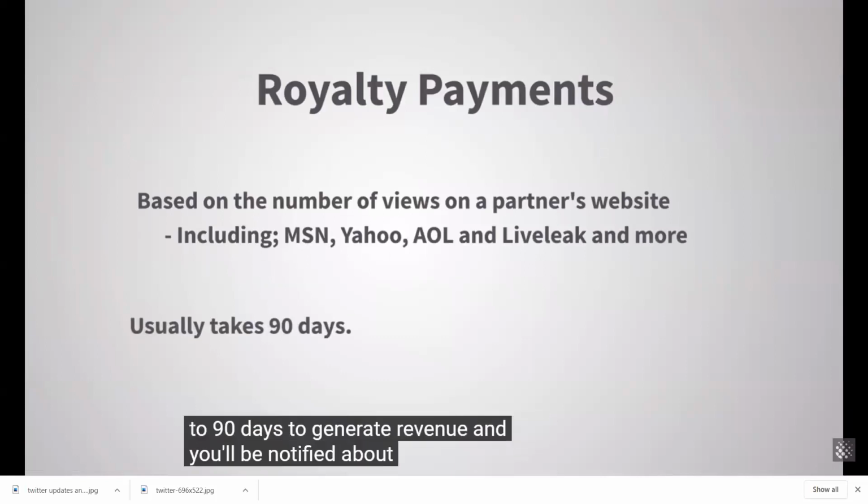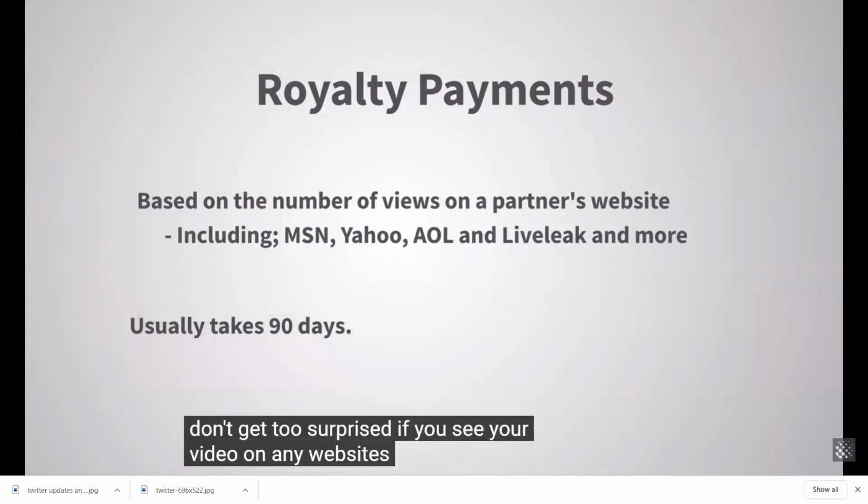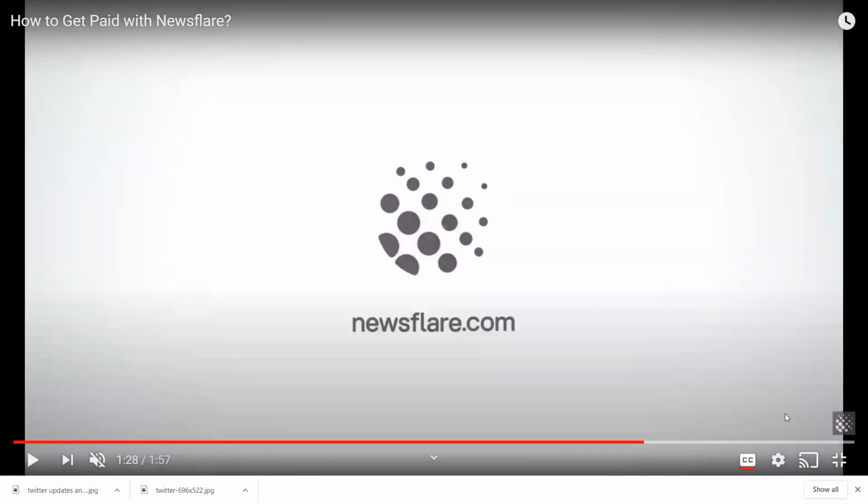So any creators who make videos, this is the best platform for earning money from newsflare.com. They support all countries, including India. But the only problem is for those who do not use PayPal. You just have to verify PayPal with your email account to activate earning money from newsflare.com. Complete details are given by newsflare on newsflare.com. Just sell your video with newsflare.com and upload the video. This is the procedure we can follow.